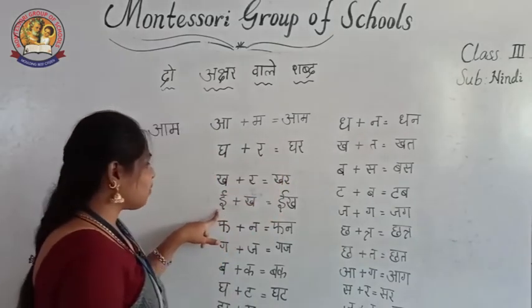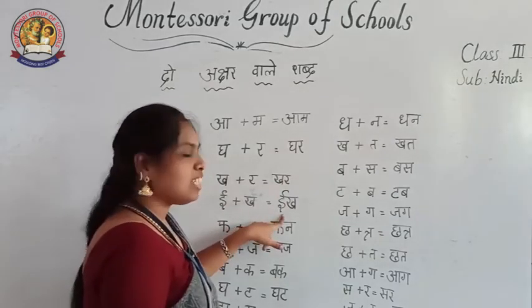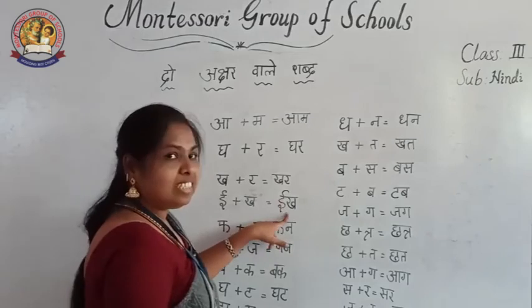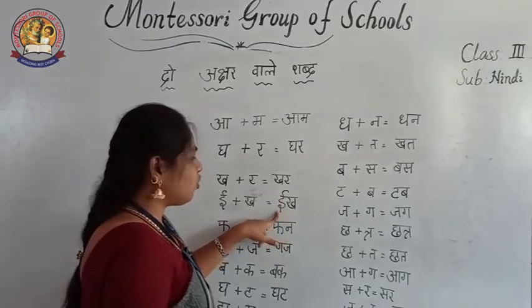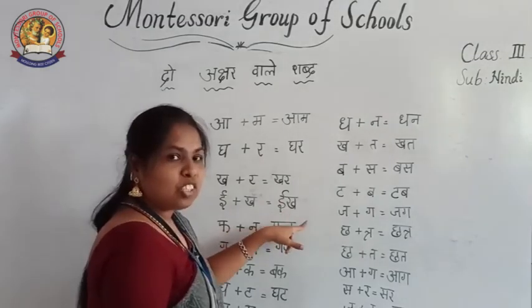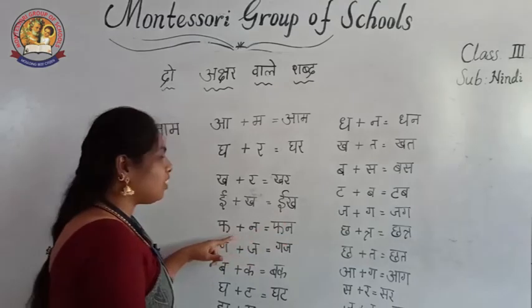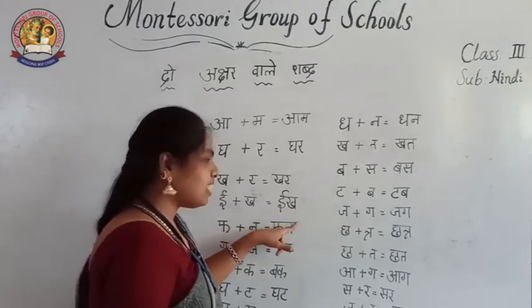Then next e plus kha. Eek. Eek means sugar cane. E is for 4 seconds and kha is a mahapranakshar. Eek. Both sounds if we take, then what is the sound? Eek. Then what is the meaning of that one? That is a sugar cane.